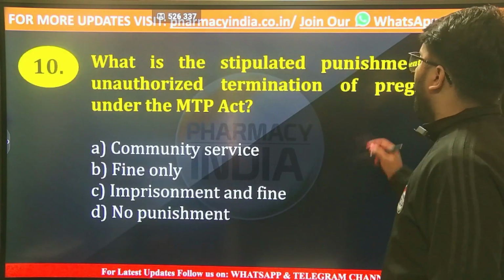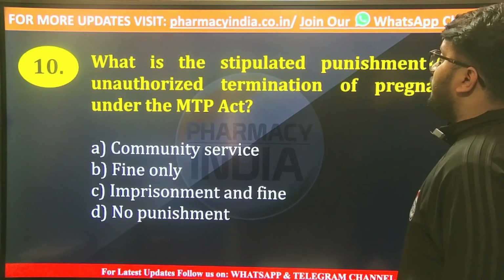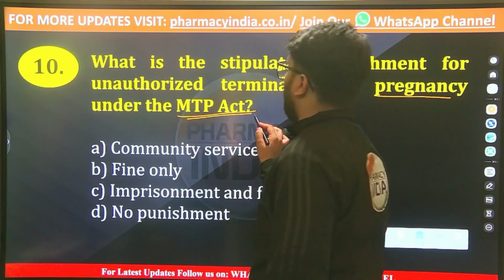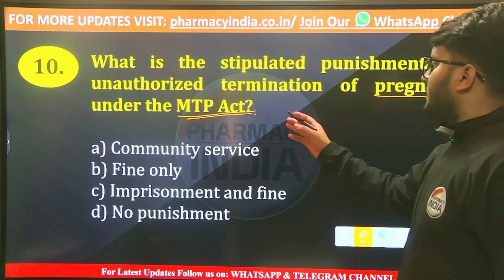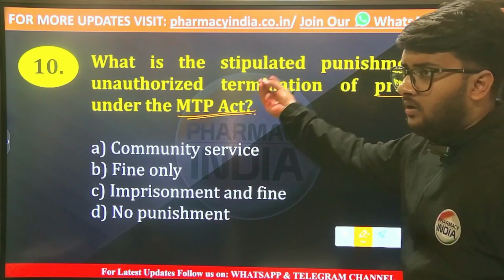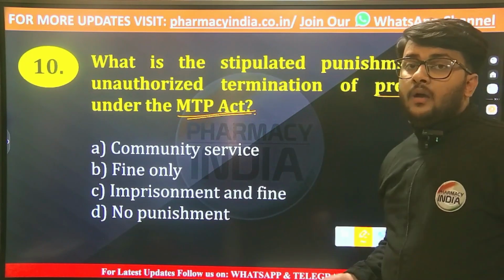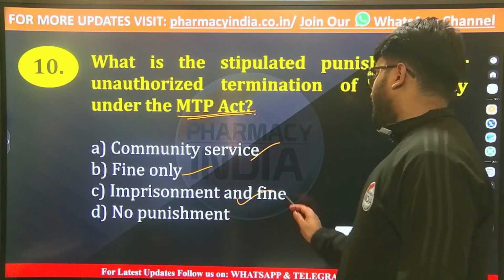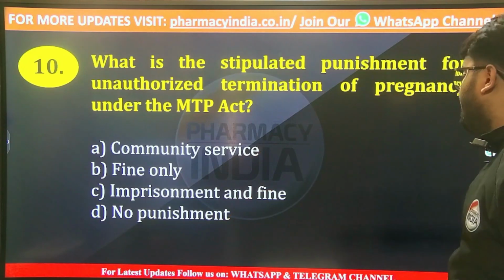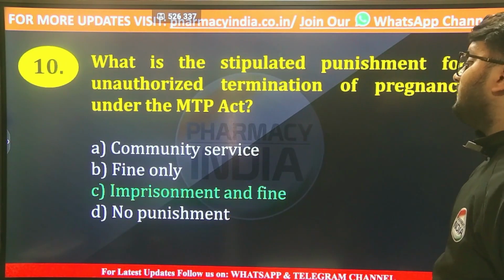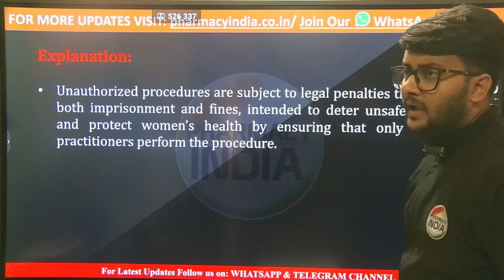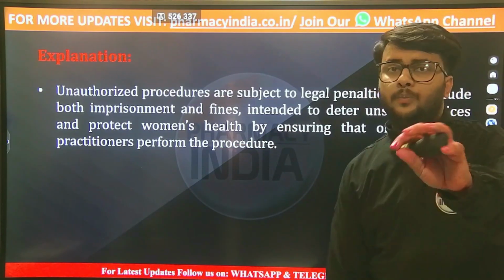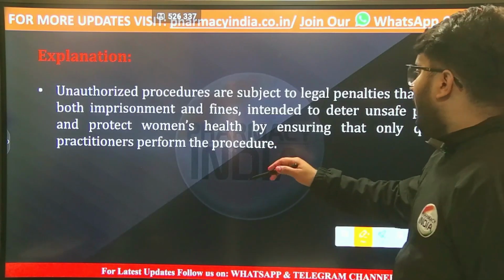Now the next question is, what is the stipulated punishment for unauthorized termination of pregnancy under the Medical Termination of Pregnancy Act? According to this question, what is the stipulated punishment for unauthorized termination of pregnancy? Community service, fine only, imprisonment and fine, or no punishment? The punishment is imprisonment and fine. That is option number C. Unauthorized procedures are subject to legal penalties that include both imprisonment, that is jail, and also fines.